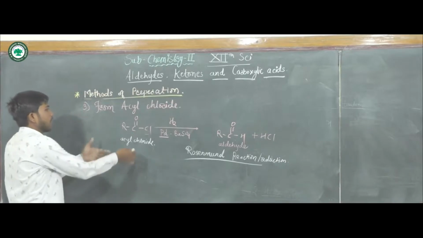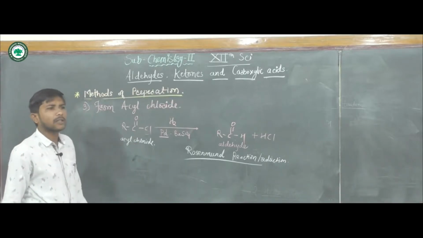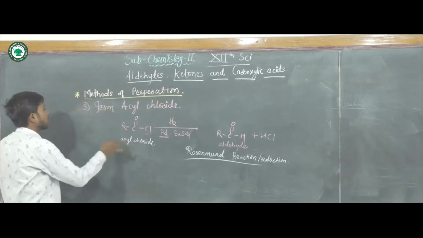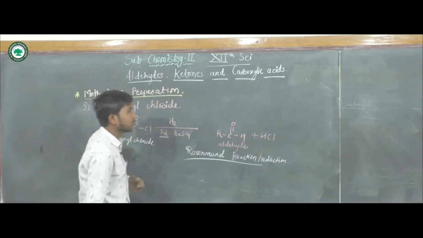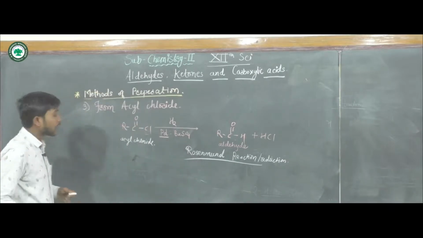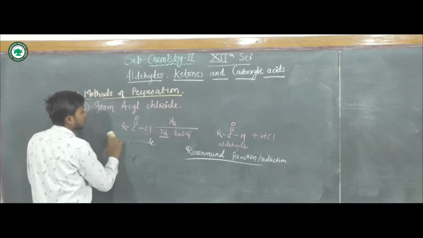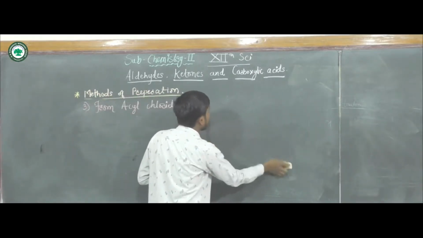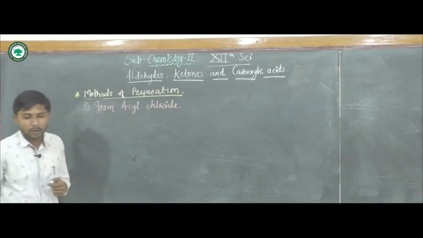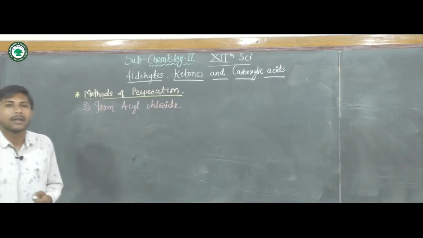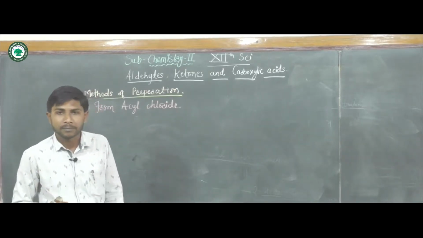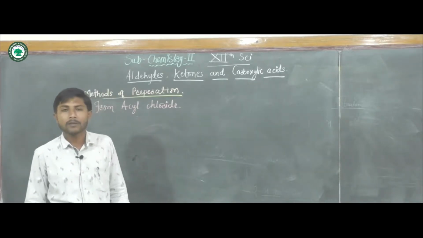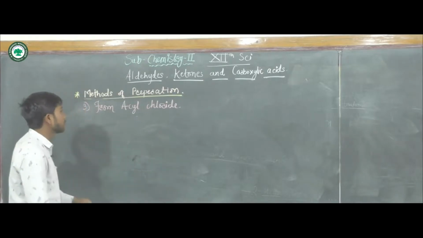Using acyl chloride, we can also prepare ketones. That was the aldehyde; now we will see the preparation of ketones from acyl chloride. For this we have to use dialkyl cadmium, reacting the acyl chloride with dialkyl cadmium.